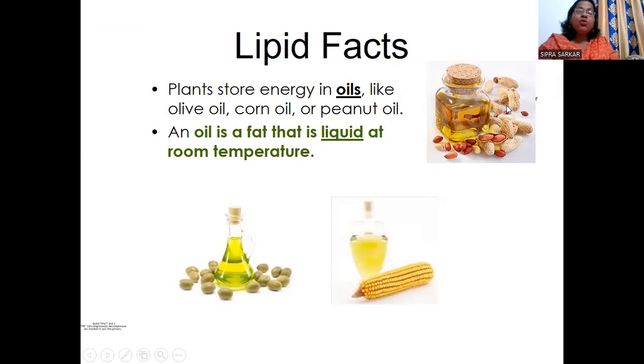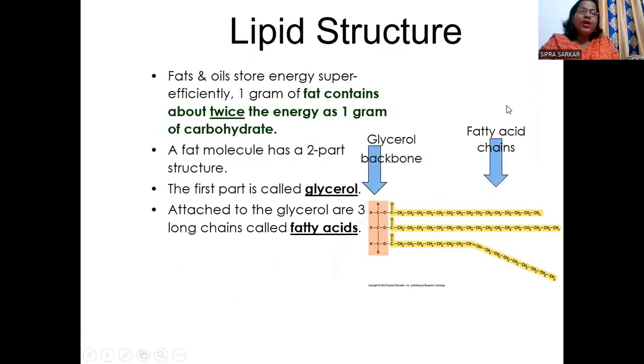Oil from vegetable sources is liquid at room temperature, but solid fat, which is solid at room temperature, comes from animal sources. Fats and oils are stored super efficiently. One gram of fat contains about twice the energy of one gram of carbohydrate, as I have already discussed.